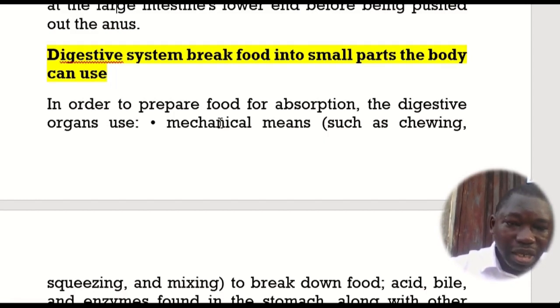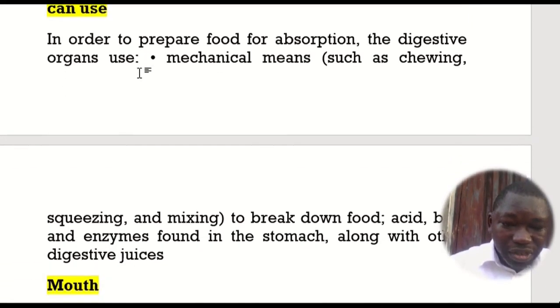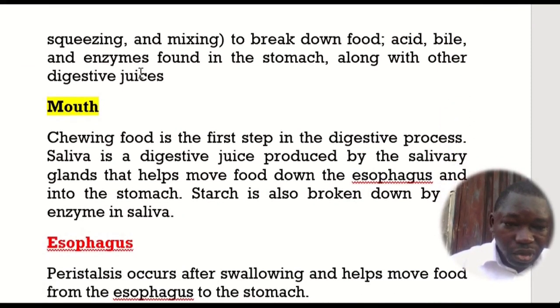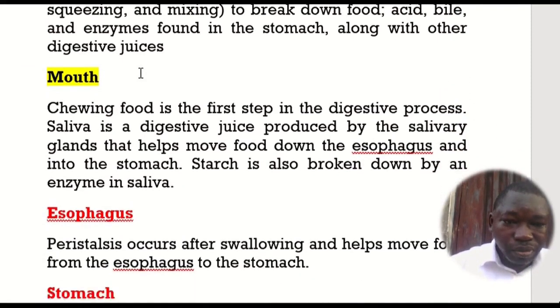Now, this next point we are looking at is how the digestive system breaks down food into small parts that the body can use. When the body uses the food, it is referred to as absorption. That is why we said, in order to prepare food for absorption, digestive organs use mechanical means such as chewing, squeezing, and mixing to break down food, acid, bile, and enzymes found in the stomach, along with other digestive juices. Now, what happens in the mouth?